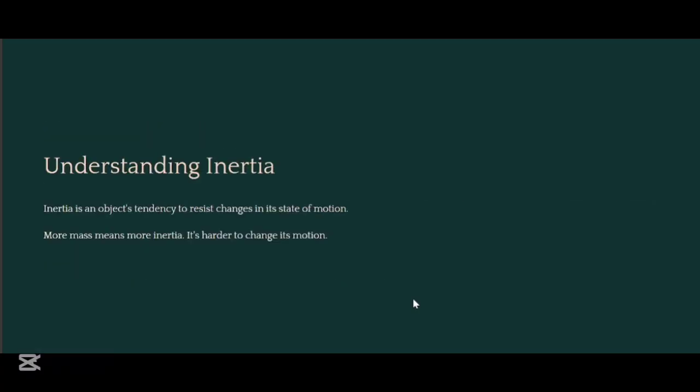Now let's understand inertia. Inertia is an object's tendency to resist changes in the state of motion. More mass means more inertia, and it's harder to change the motion.